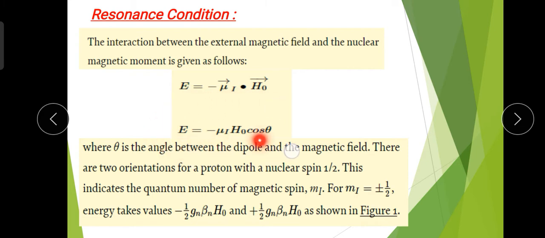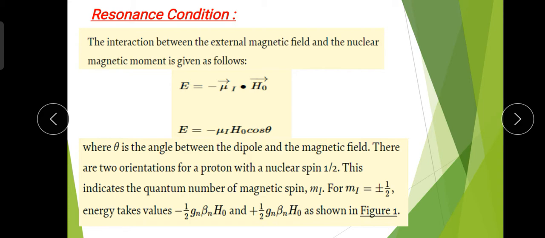We can write this in magnitude form as E is equal to minus mu I H0 cos theta, where theta is the angle between the magnetic dipole moment and the external magnetic field, mu I is the magnetic moment associated with the nucleus, and H0 is the external magnetic field. This is the interaction energy.